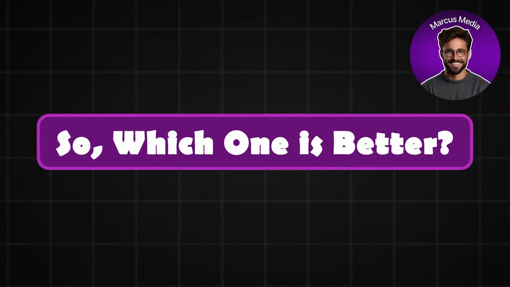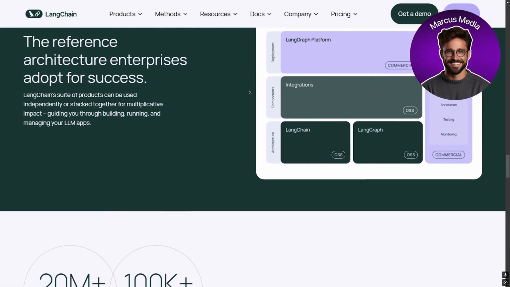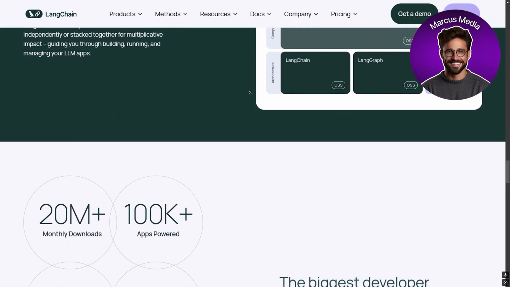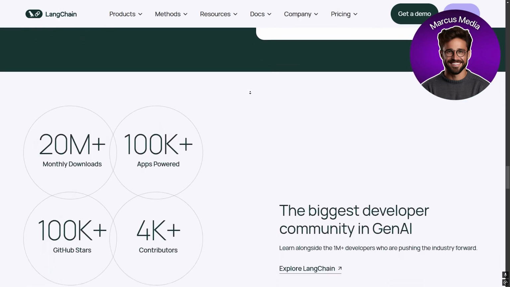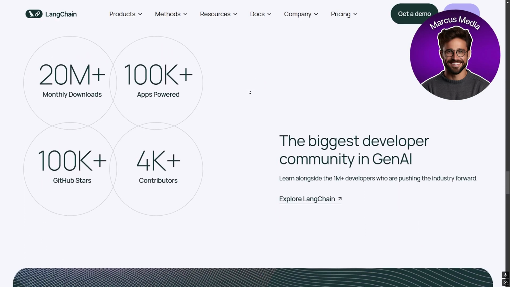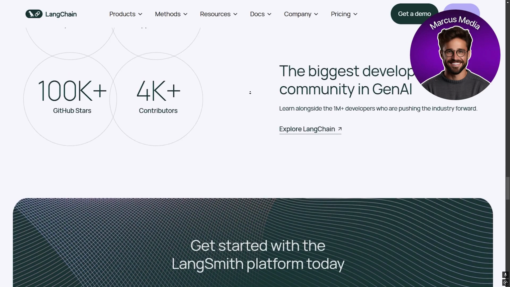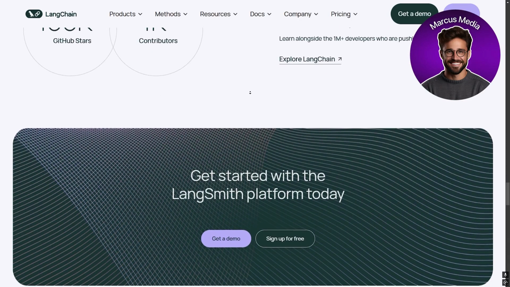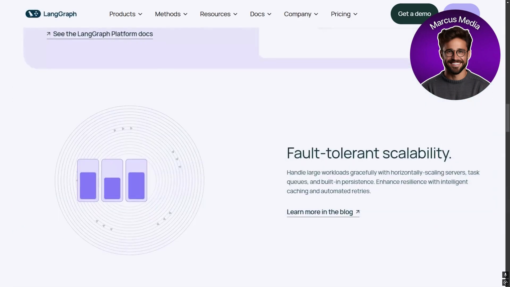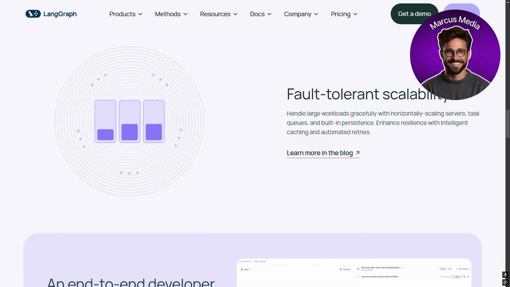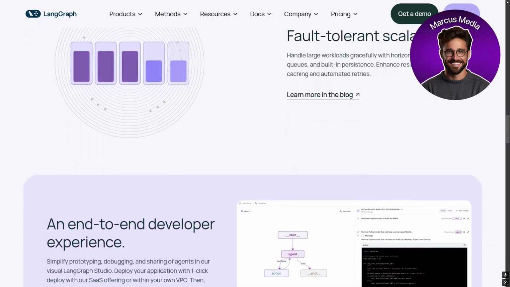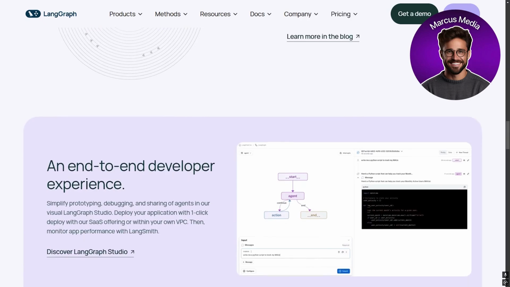So which one is better? It depends on your use case. If you are building a straightforward application with clear linear workflows, LangChain is your best bet. But if you are tackling complex problems that require dynamic interconnected reasoning, LangGraph might be the better choice. Both frameworks are evolving rapidly, so keep an eye on their updates to stay ahead in the AI game.